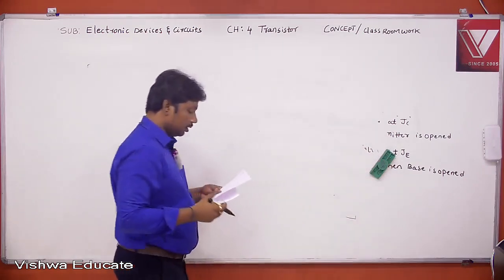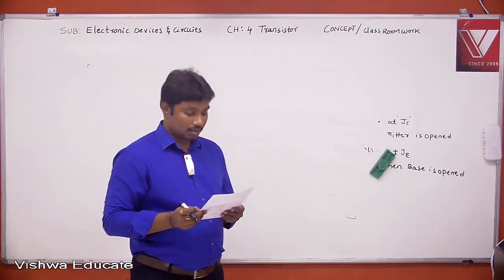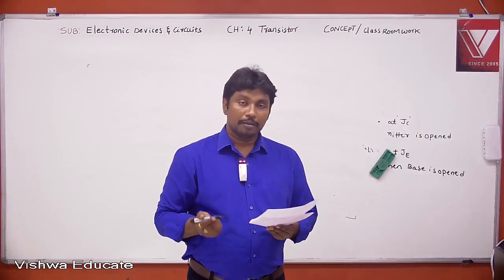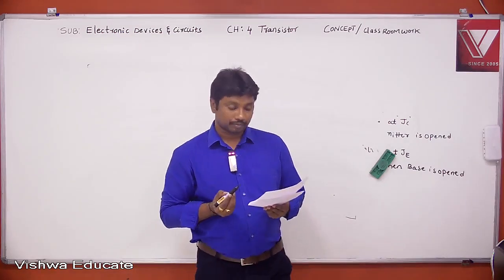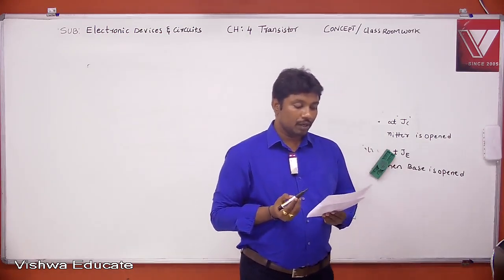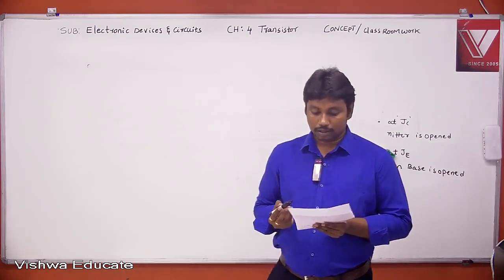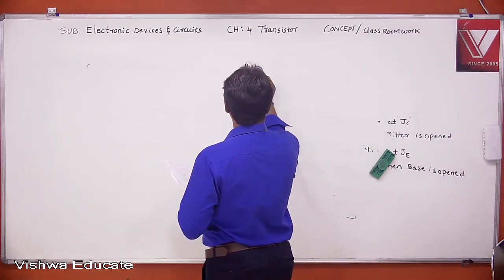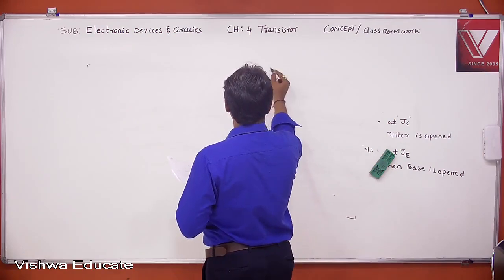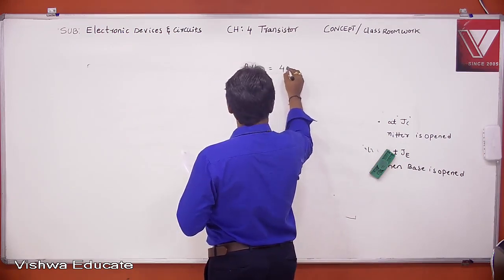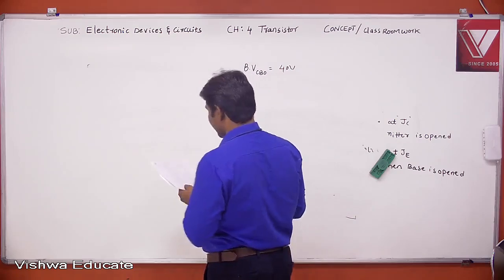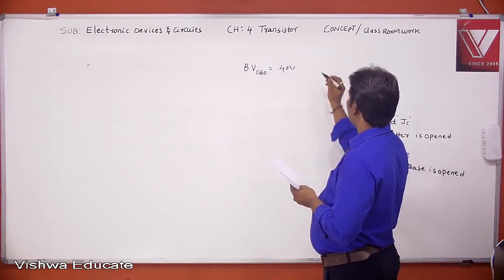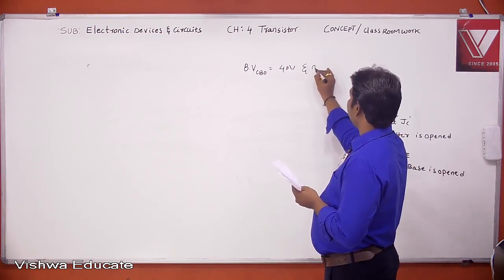A transistor has beta equal to 100, BVCBO equal to 40, meaning the breakdown voltage at collector junction is 40 volts, and n equal to 5.